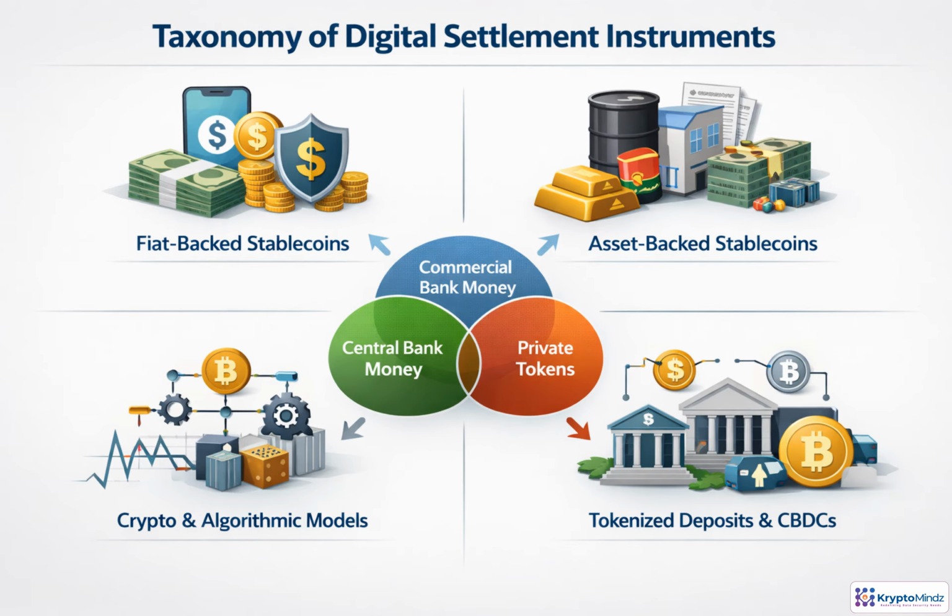Not all digital settlement instruments carry the same risk. Start with 3 questions. Who issues it, what backs it, and what claim does the holder have? Stablecoins are private tokens, supported by fiat, assets, crypto collateral, or algorithms. Tokenized deposits remain commercial bank money, while CBDCs represent central bank money. For architects, this taxonomy shapes settlement finality, redemption rights, regulation, integration design, and suitability for institutional workflows.